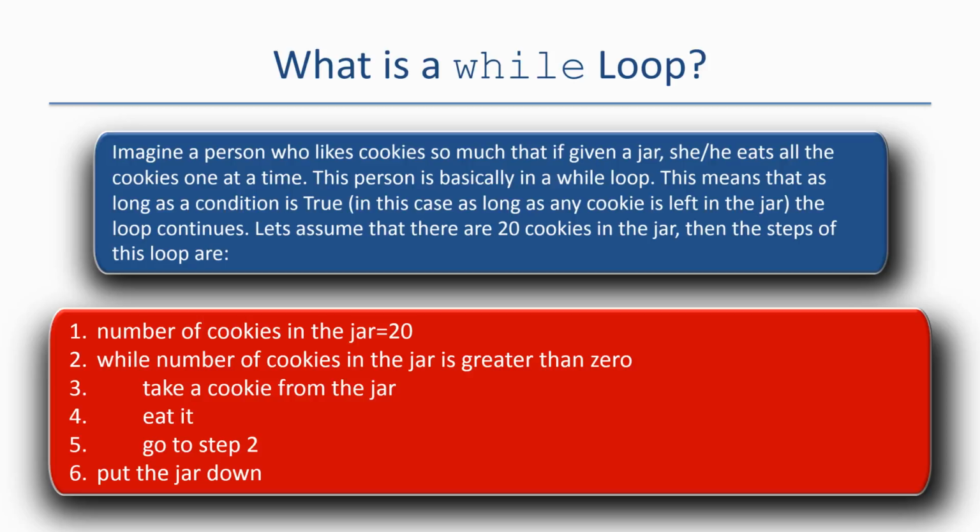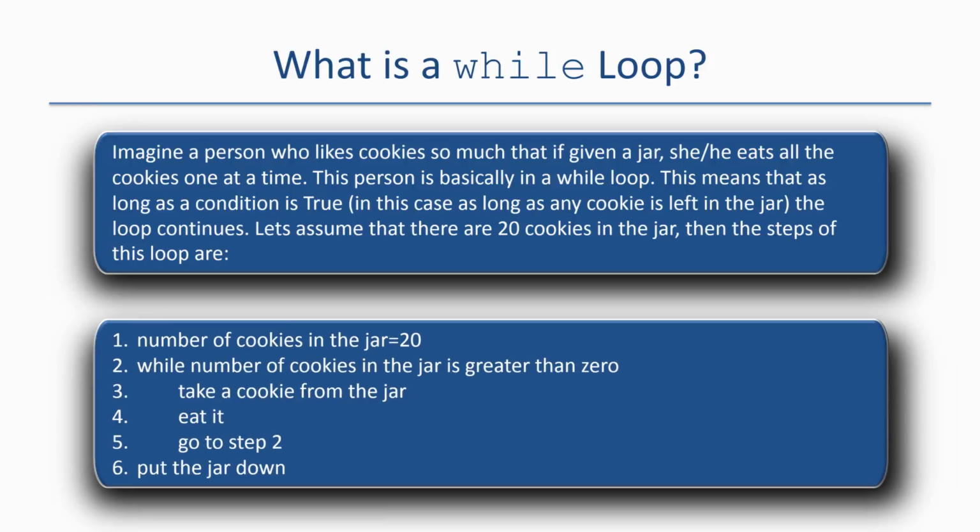Notice that in step 2, if the condition in front of the while loop is false, then none of the statements 3 or 4 or 5 will be evaluated, and the program automatically jumps out of the while loop and goes to step 6. And of course, if there are any steps after 6, it will continue with those steps. So again, the only steps which are included in the while are 2, 3, 4, and 5.